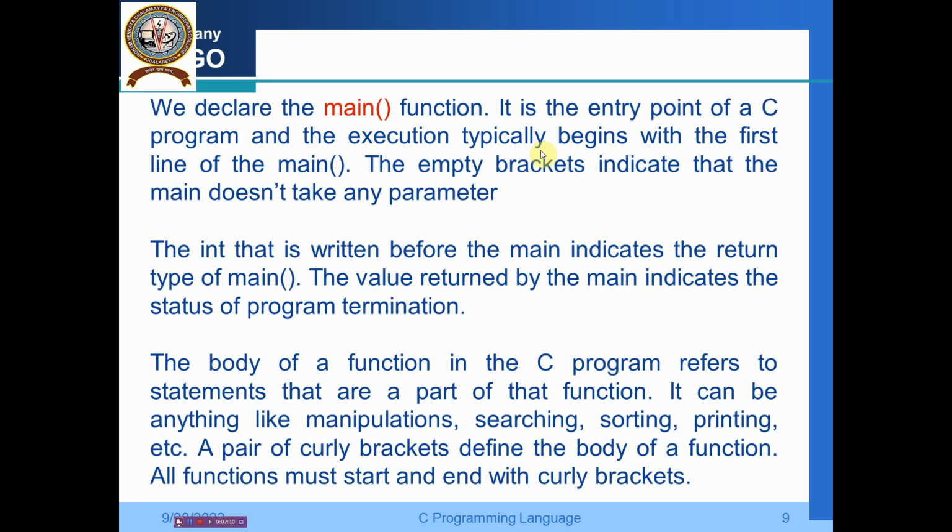Then we declare the main function, main method, whatever you say. It is the entry point of a C program, and the execution typically begins with the first line of this main function. The empty braces, empty brackets in the main function indicate that main does not take any parameter. And the integer that is written before main indicates the return type of this main function, and the value returned by main indicates the status of program termination. If it is 0, it terminates successfully.